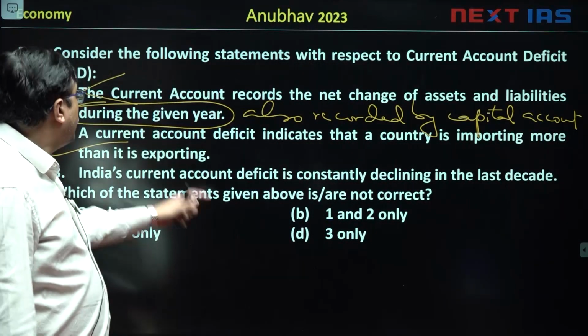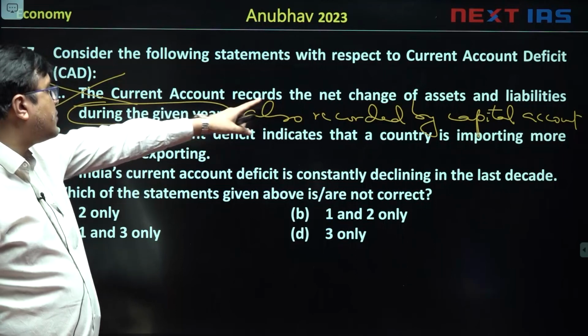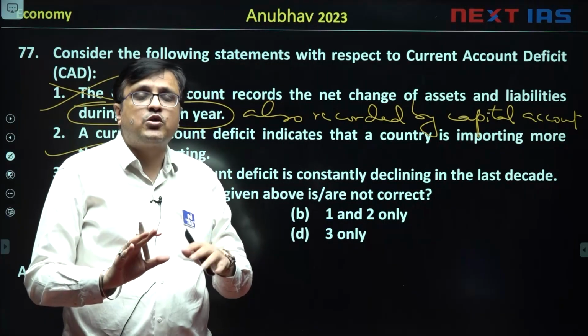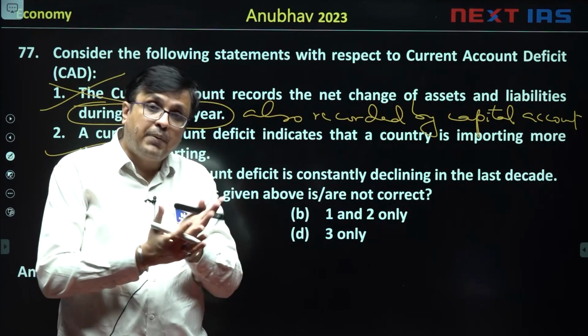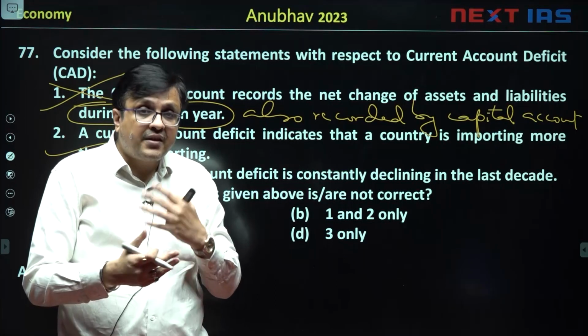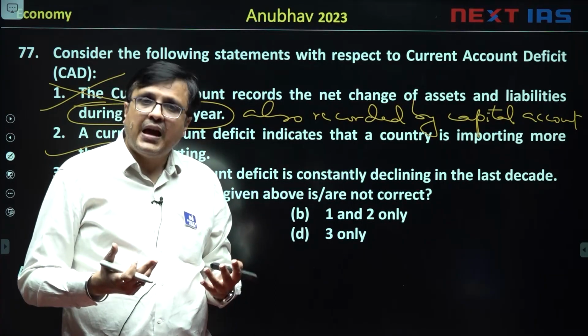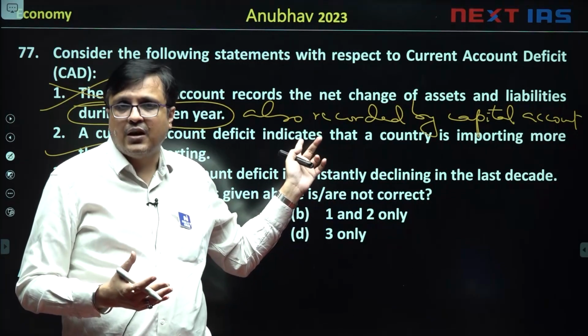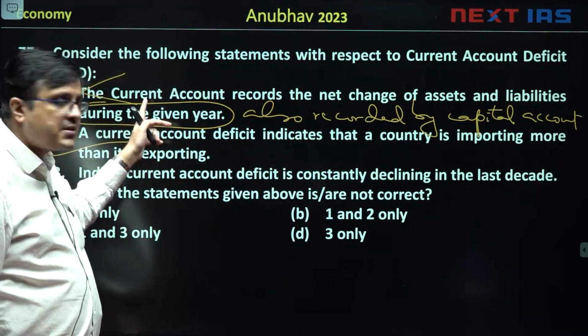Well, okay, it can be based on inflow and outflow of money, but majorly FDI, FII, borrowing is the real change in assets and liabilities, and that is also recorded. So since this doesn't include capital account, therefore the statement becomes false.